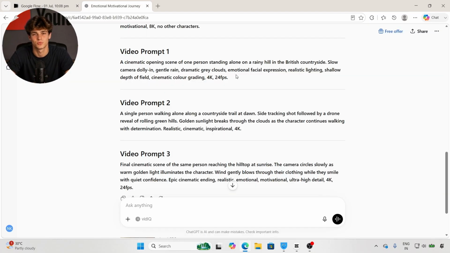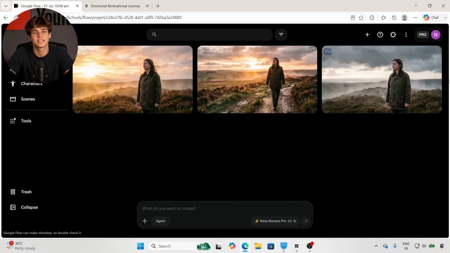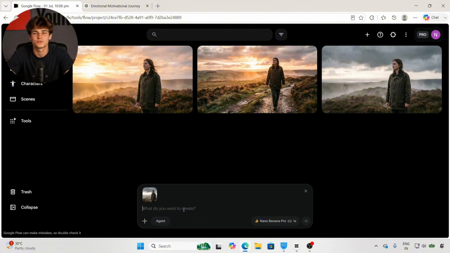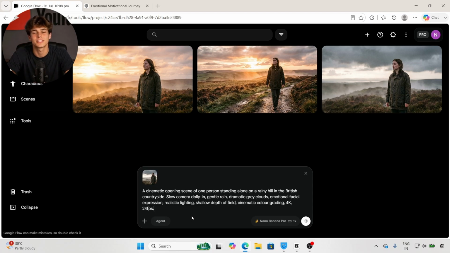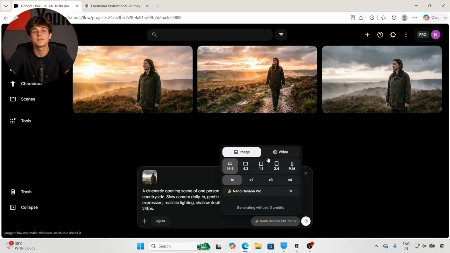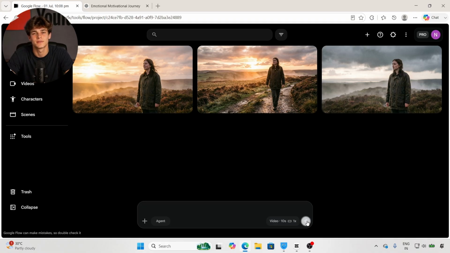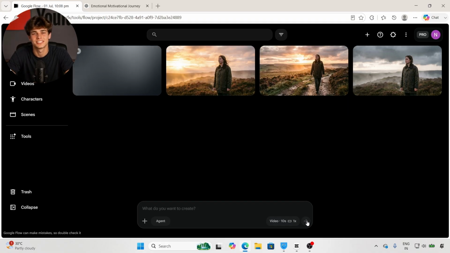Go back to the video prompts that ChatGPT generated. Copy the first video prompt. Now return to Google Flow. Open the first image you created. Click on the 3 dots in the corner. You'll see an option called Add to Prompt section. Click on it. Now paste your video prompt. Again, go into Settings. This time, instead of image, choose Video. Double-check that everything looks correct. Then click Run. Now Google Flow will begin generating your video. Usually, this takes around 10 to 20 seconds.